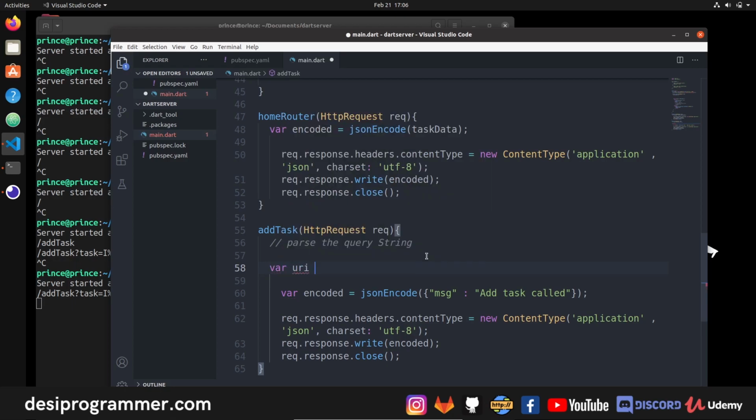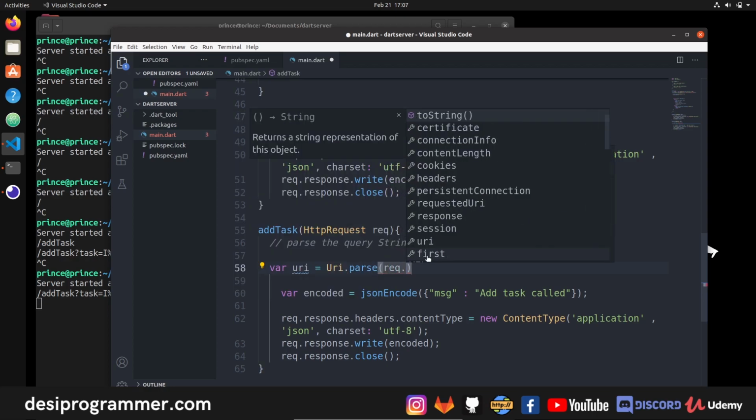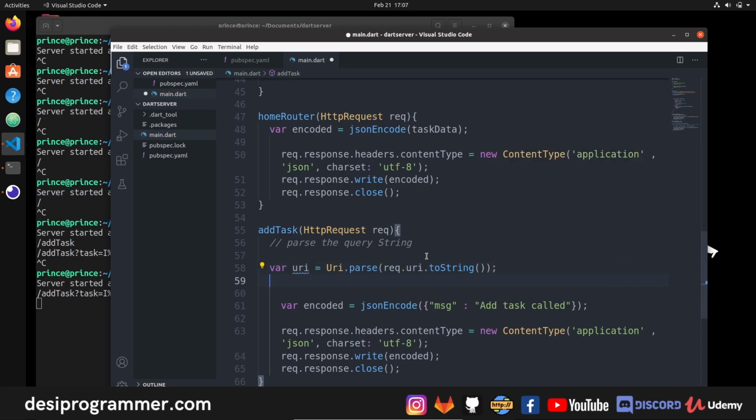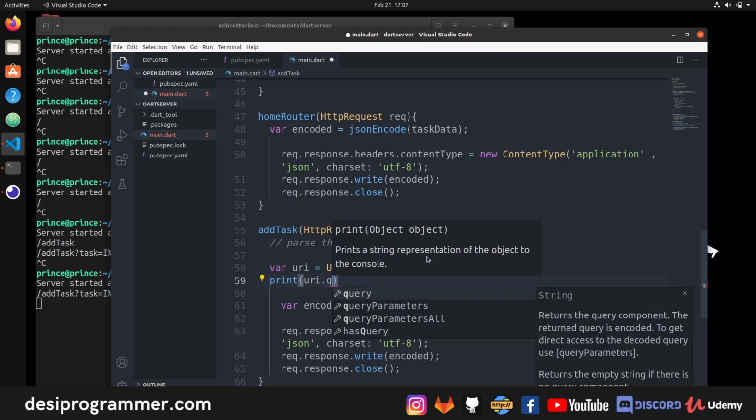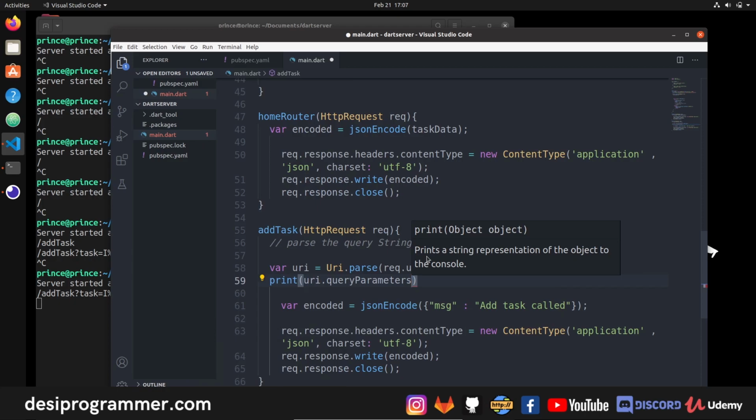So I can say var uri is equal to capital URI, and I'm going to use Uri.parse, and this will help me with parsing. I have to parse request.uri, and once this is parsed, we will get our data. So if I print uri.queryParameters, and here I give my key, which is task, then I should get the value that I'm sending as task.